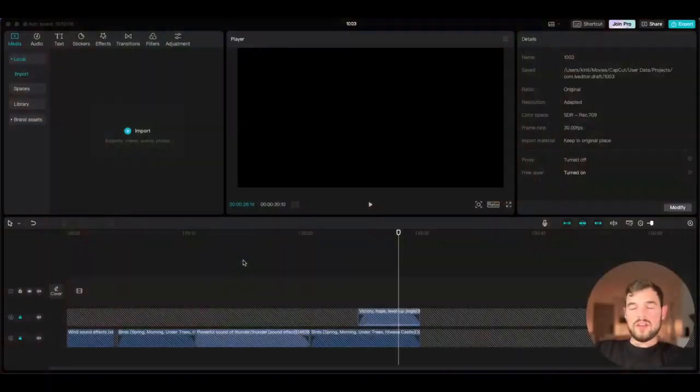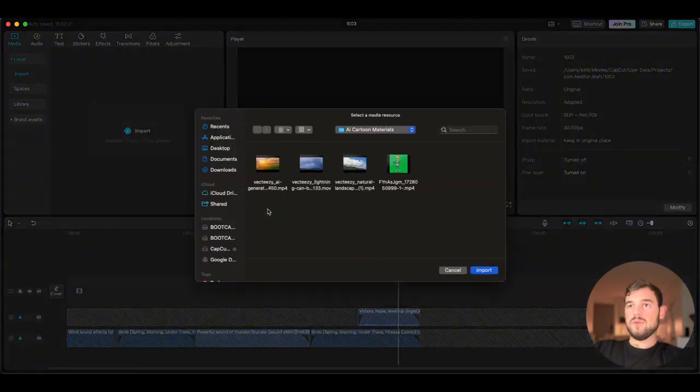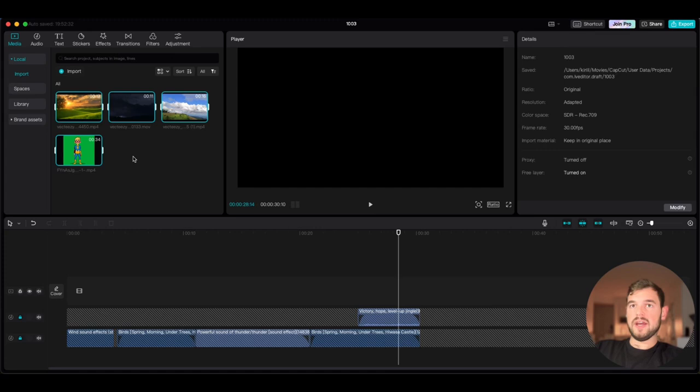All right, so now we're all set, and I'm in CapCut, the one that I have downloaded on desktop. You can use it in the browser, but it's quite glitchy, so I don't recommend this. So load it on your PC. Once you are in CapCut, we need to import all the files that we have generated with AI and the previous services.